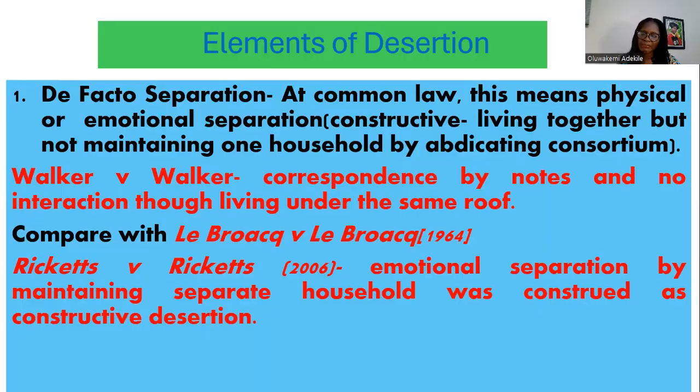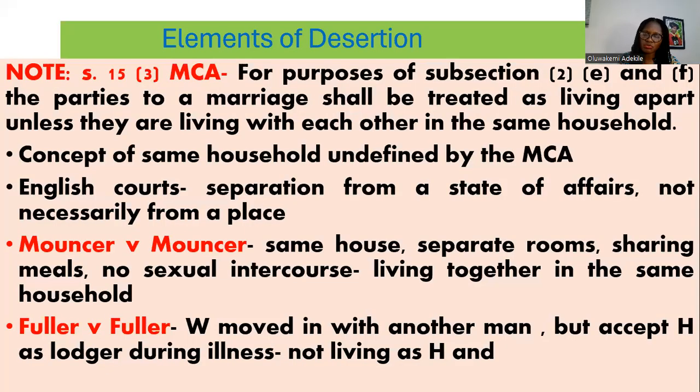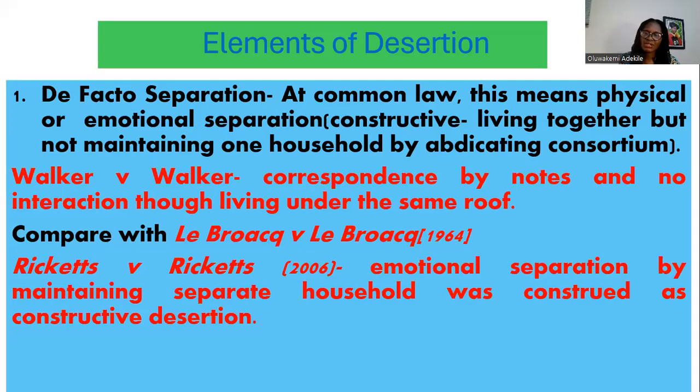So what the English courts have interpreted it to mean is that desertion actually encompasses not just separation from a place, but also separation from a state of affairs, the state of affairs called marriage, what we regard as the ordinary characteristics and responsibilities of marriage. Where one party withdraws from that, even though the person is physically present, it will be regarded as emotional separation or constructive desertion.